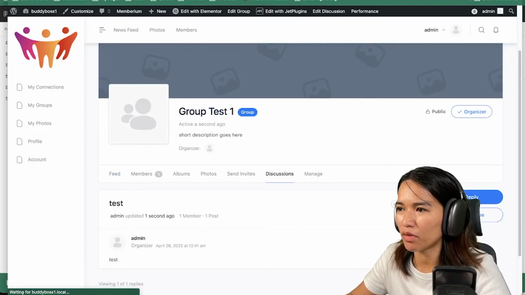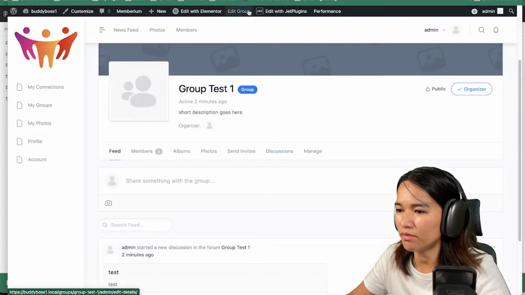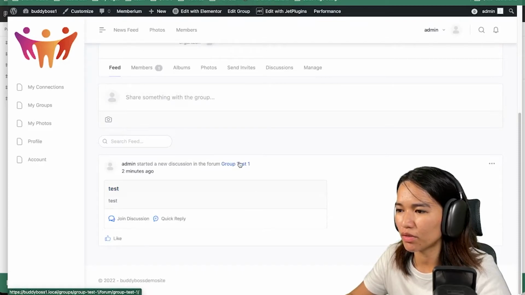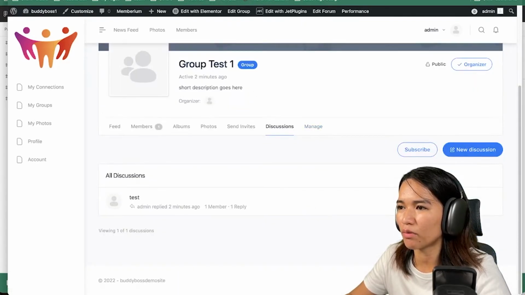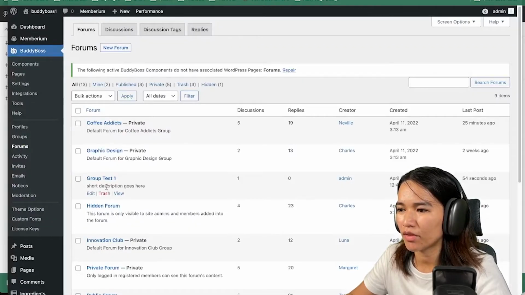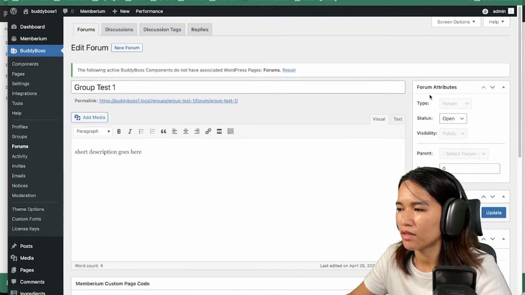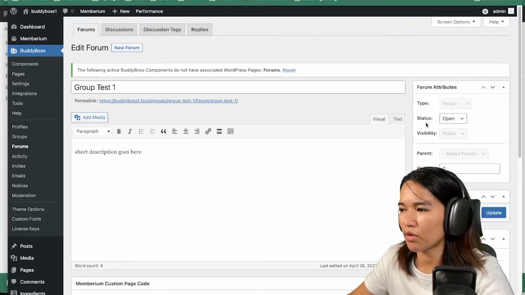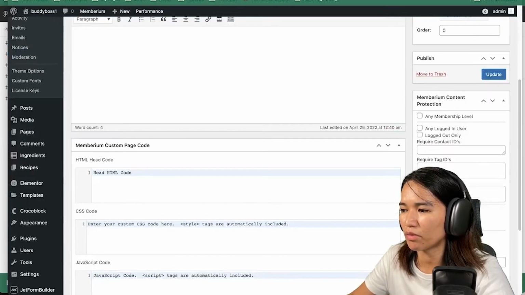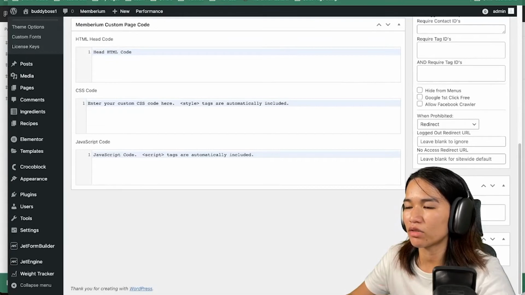So for example here, so we could have that. So this is the forum. Now if we just check that forum and see the type and the status, right now it is locked. So the type is locked, automatically it's a forum, then status is open, and so on, because it is attached to a group.